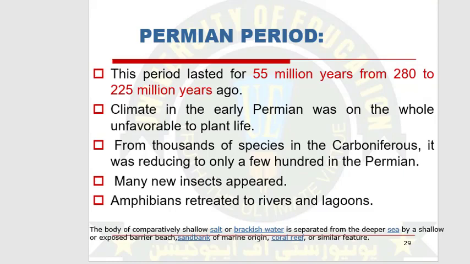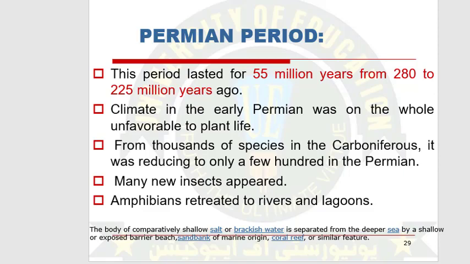Now, the Permian time period. The Permian lasted about 55 million years. It started from 280 million years ago and ended at 225 million years ago.